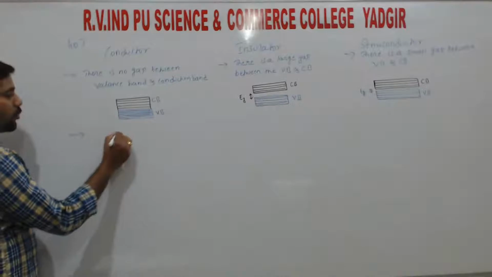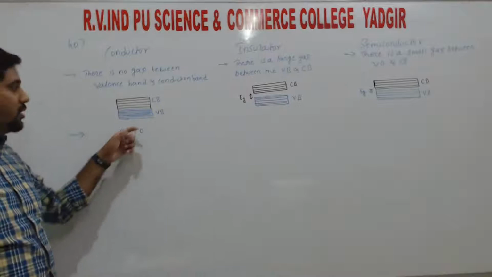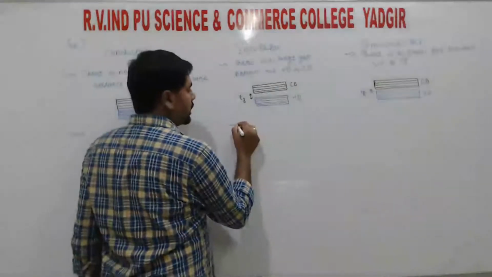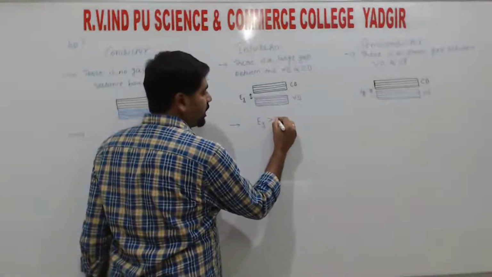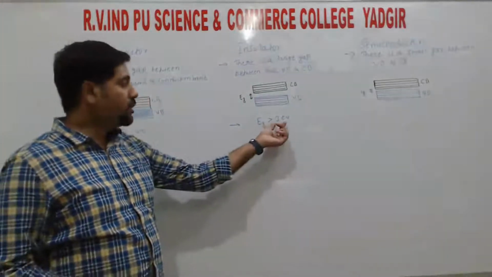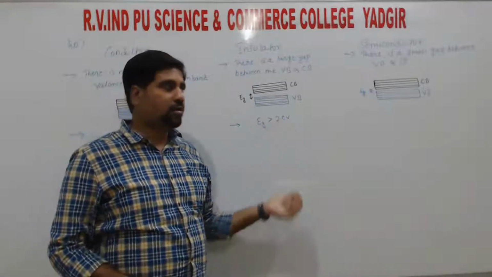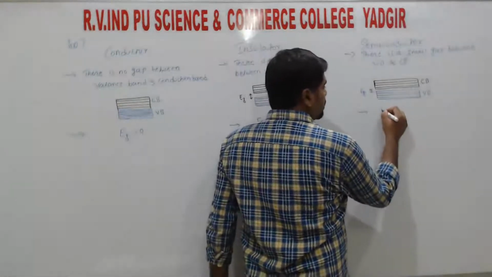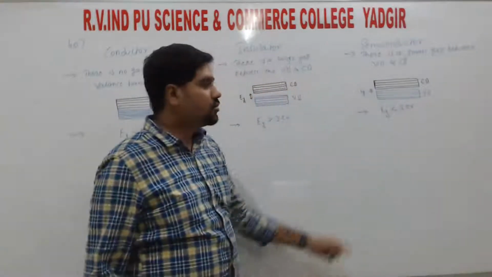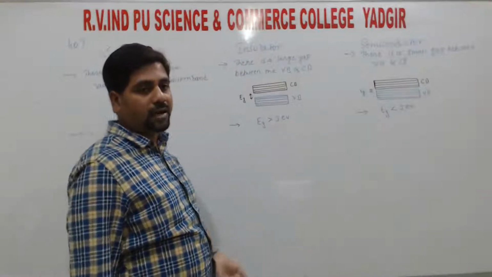The second point: in a conductor, Eg is equal to 0. That means the energy gap between the valence band and conduction band is 0. In an insulator, the energy gap Eg is greater than 3 electron volt, right? We mention energy in electron volt. So the Eg value is greater than 3 electron volt. In a semiconductor, Eg is less than 3 electron volt, right? So in a semiconductor the energy gap is less compared to that of the insulator.